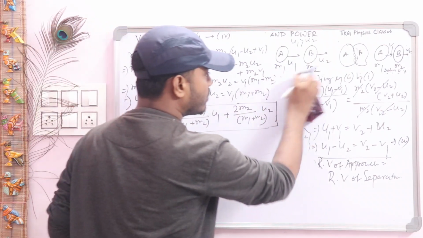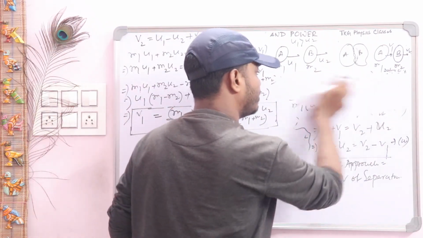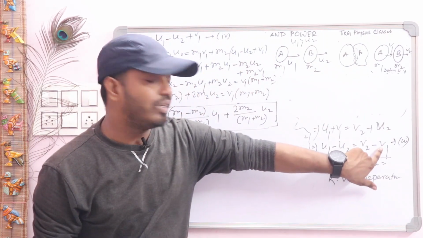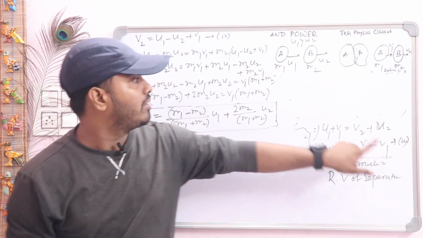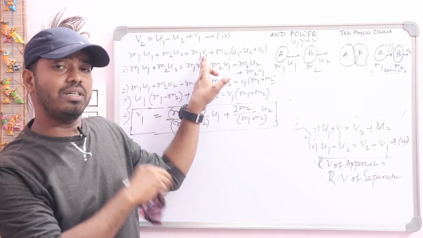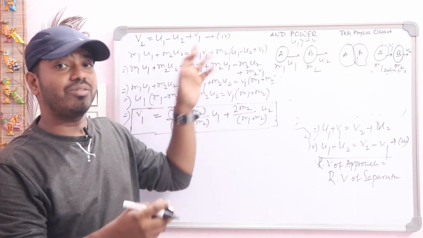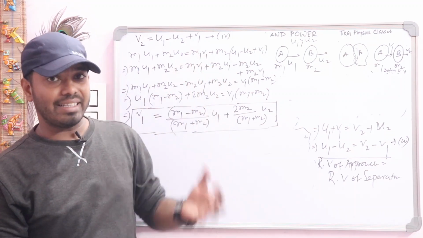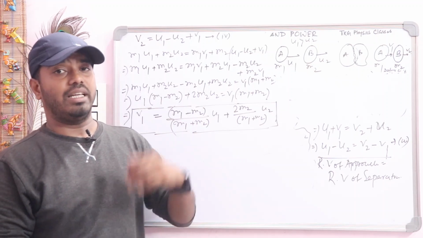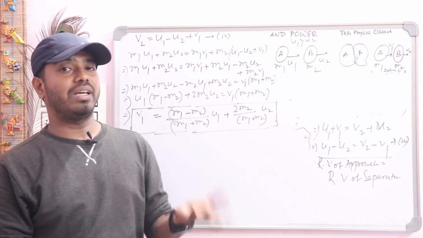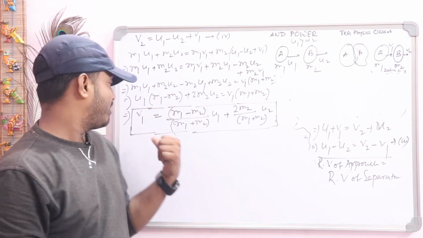Now the question arises, what will be the expression of v2? By the same method, at first you find v1, then in this expression, in the place of v1, you use this formula, and you will get the expression of v2. Another way to say it: if I interchange 1 and 2, that is, in the place of 1 put 2 and in the place of 2 put 1, then we will get the expression of v2.